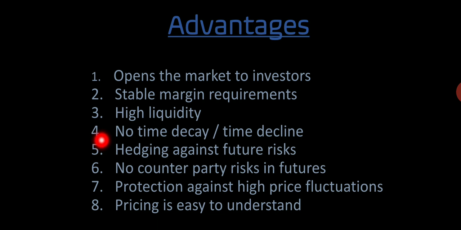And the fourth advantage is no time decay or time decline. Time decay means the value of an asset declines over time. The main reason for time decay is expiration of time. In case of options, we know that there is time decline or time decay which reduces the profitability for the trader. But a futures trader does not have to worry about time decay.